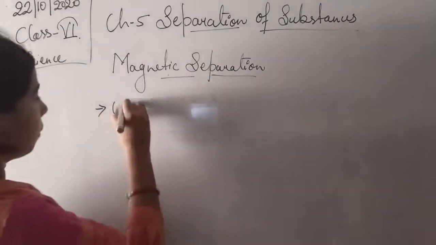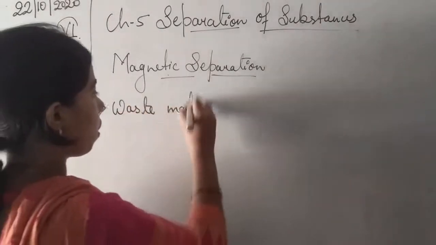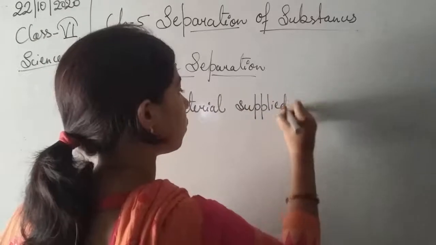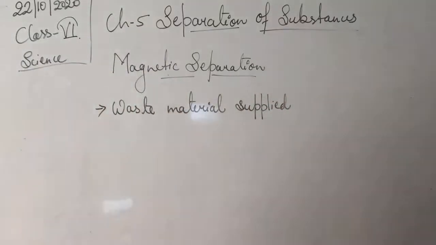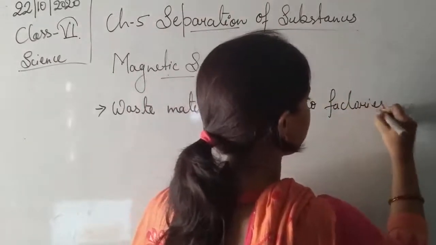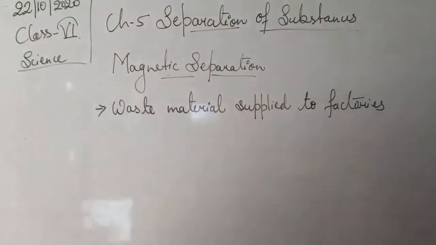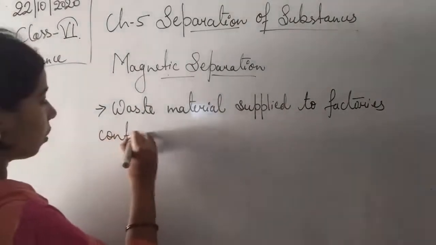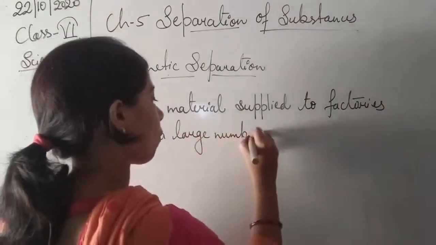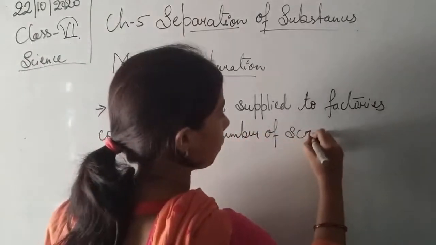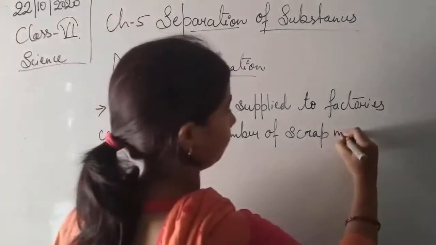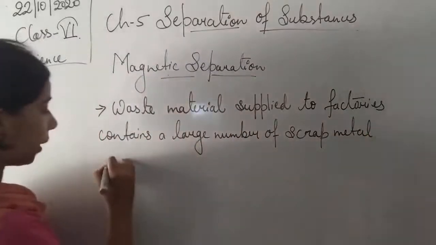Waste materials supplied to factories contain a large number of scrap metal that can include iron.